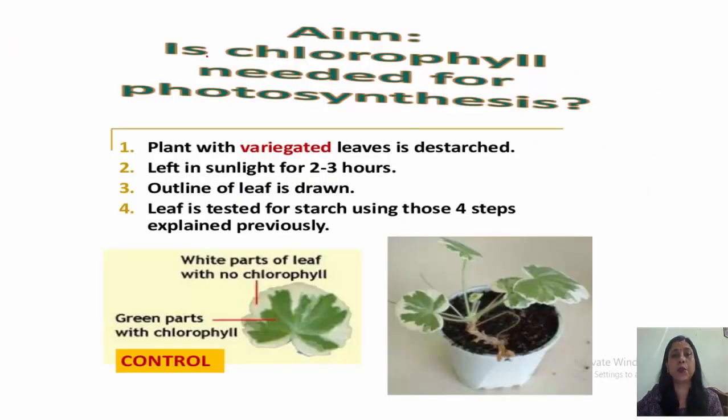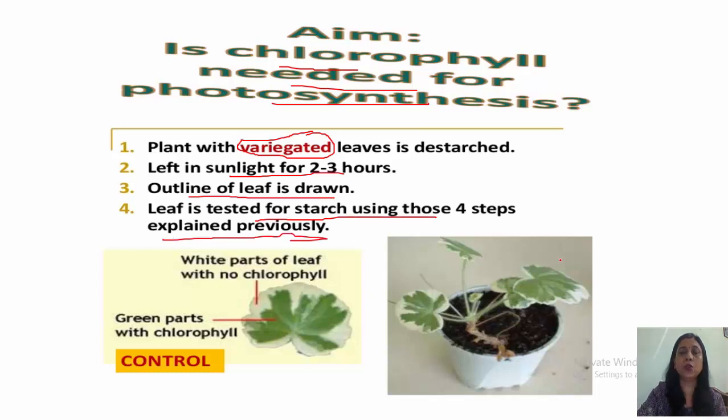Now, the first experiment is chlorophyll is needed for photosynthesis. So, first of all, we will take a plant with variegated leaf. Variegated leaf means you can see the leaf is green and at some areas it is colorless, white or yellowish. Okay, we'll leave the plant in sunlight for 2 to 3 hours and then draw the outline of the leaf. Now, leaf is tested for starch using those 4 steps which were explained previously.